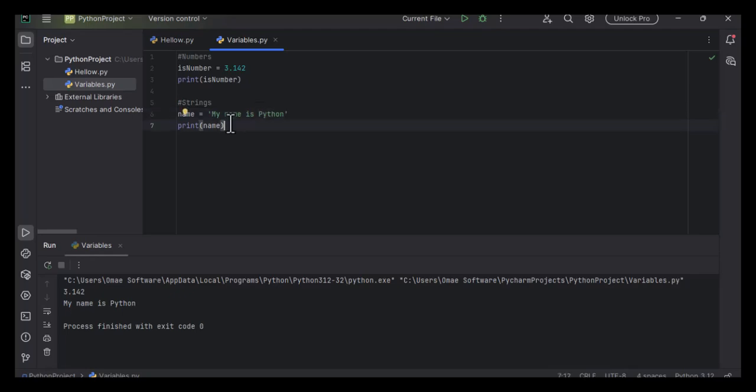So we've looked at numbers and strings. Now I'm going to look at the array, which in Python is called a list. If you're coming from a C++ and Java background, you call this an array, but in Python, it's a list.